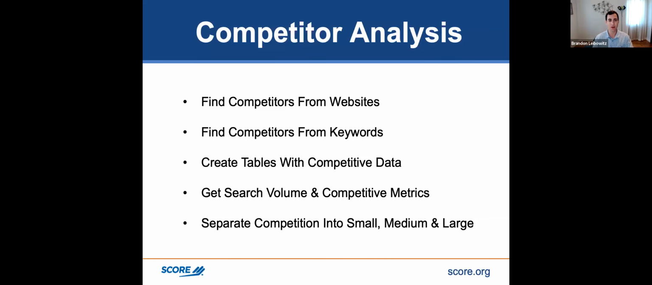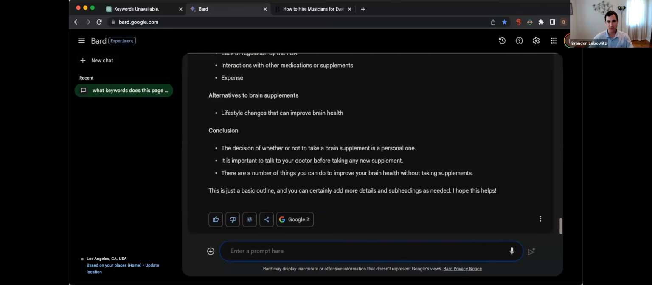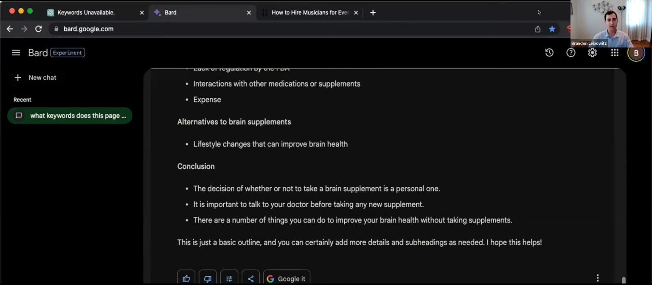So when we're doing competitor analysis, we want to look at your competitors to figure out what keywords they're utilizing, what backlinks they're utilizing, and how can we get those similar sites to link out to you? How can we get those similar keywords to be incorporated into your own website? So let me then pull up the AI, ChatGPT, and Bard, and we could find competitors from websites.